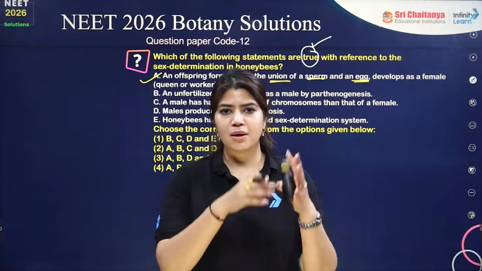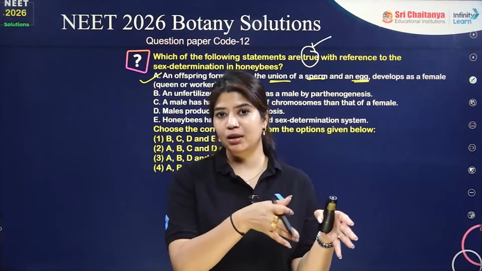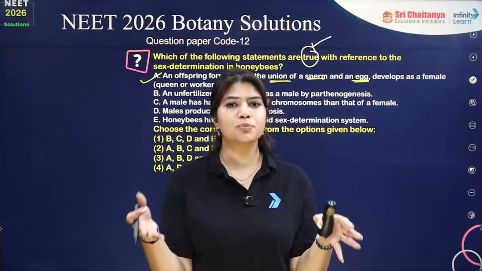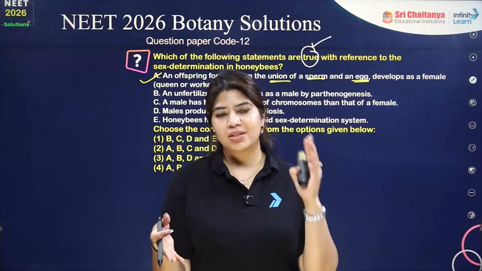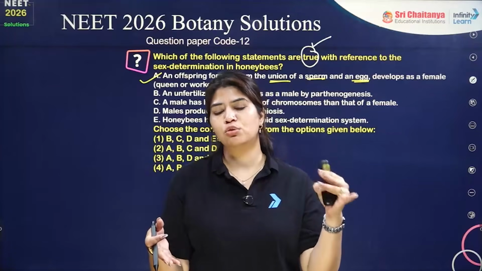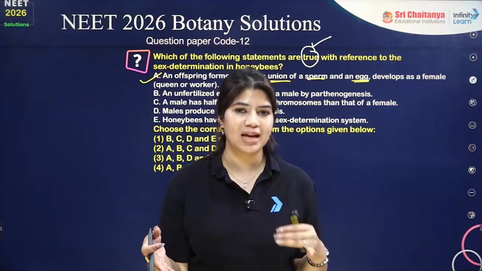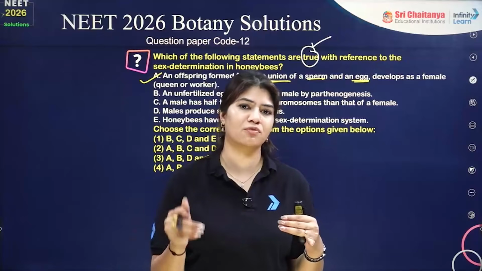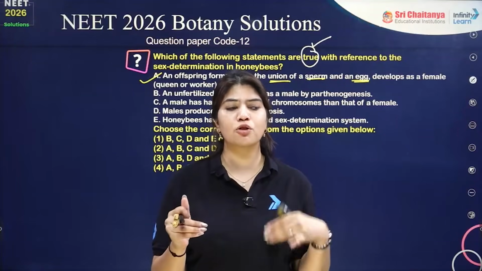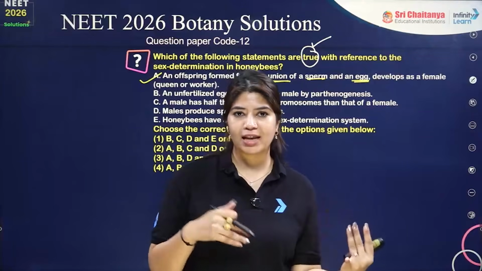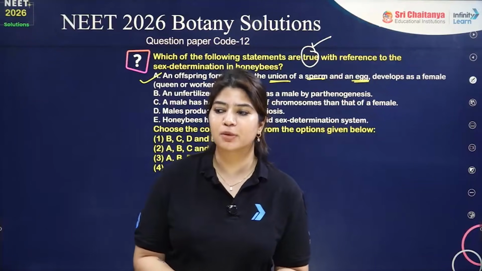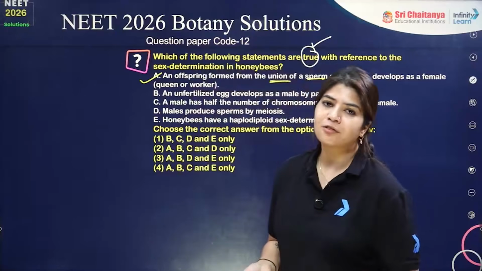Now, if we have a male which has n number of chromosomes, and a female which has 2n chromosomes, whenever the progeny is going to be formed, the male, n, through mitosis will produce the male gamete, and the female, which is 2n, through meiosis is going to produce the female gamete. If there is fusion of male and female gamete, we have n plus n, which means 2n has been formed, and this 2n will always be a female counterpart.